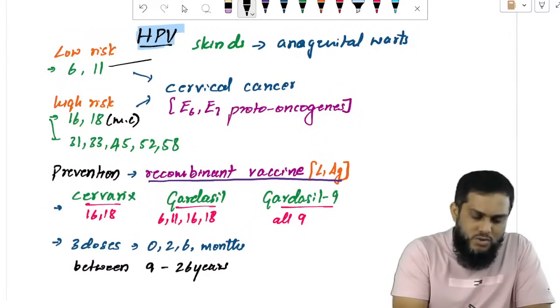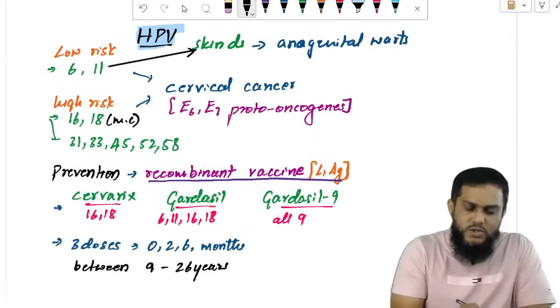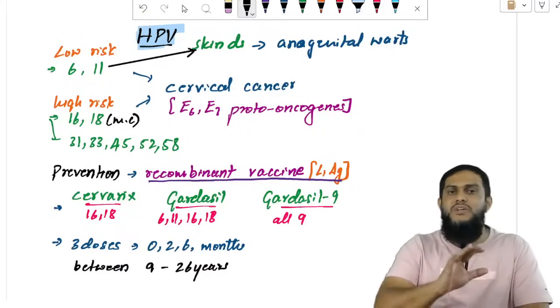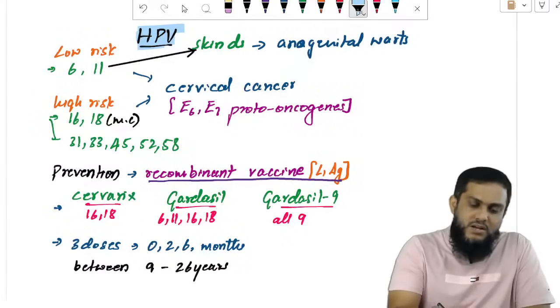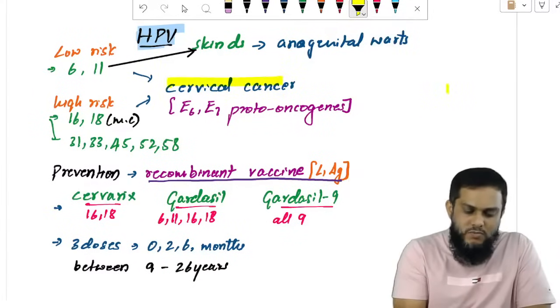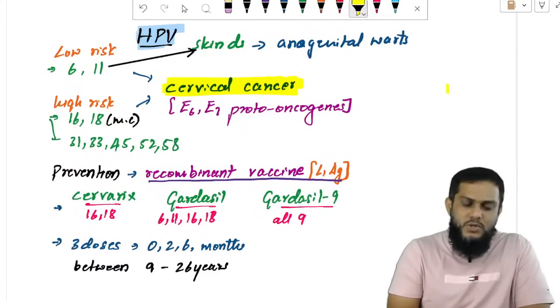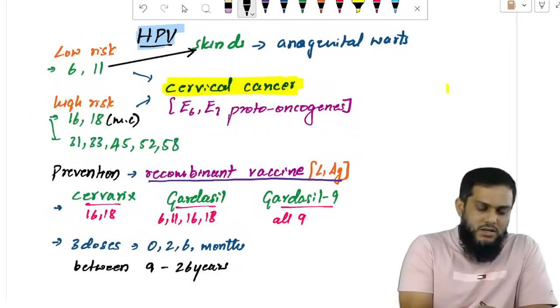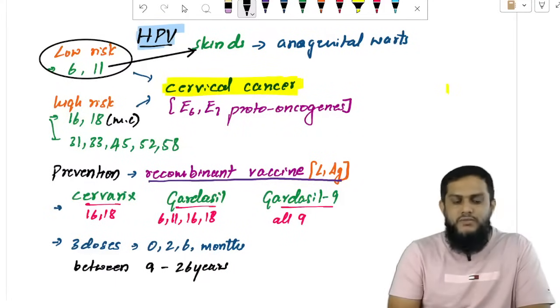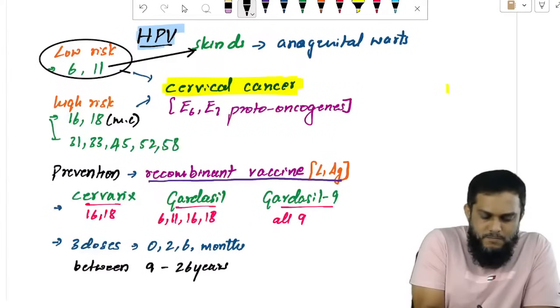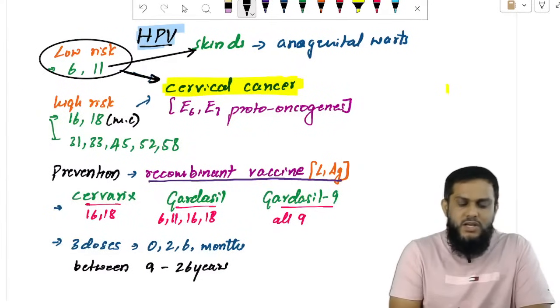We all know it is caused by serotypes 6 and 11. But what is important in human papilloma virus is cervical cancer. How many serotypes cause cervical cancer? 6 and 11 can cause cervical cancer, but they have low risk.